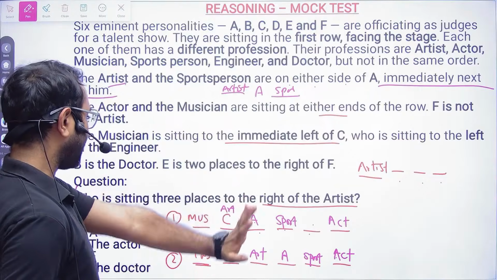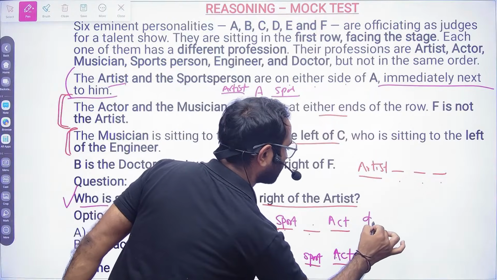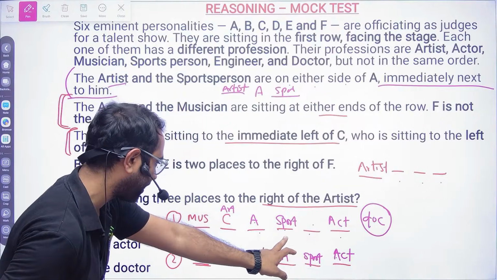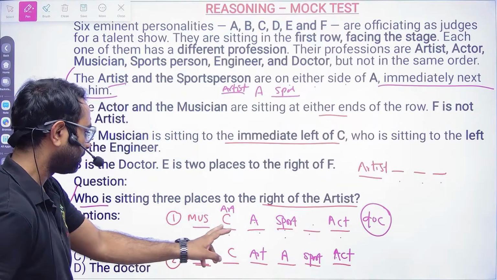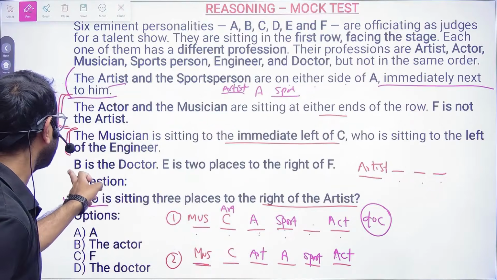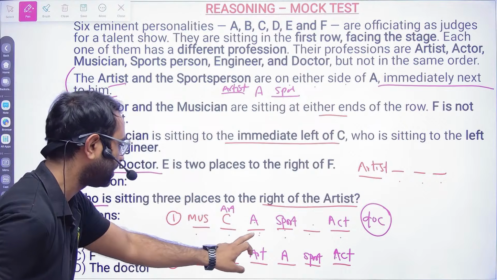Okay, so now I have to place doctor. Where will I place doctor? See, here it is actor, I cannot place. Sports I cannot place. Art I cannot place. Musician I cannot place. I can place here A, but they are clearly telling B is doctor. So here I cannot place.